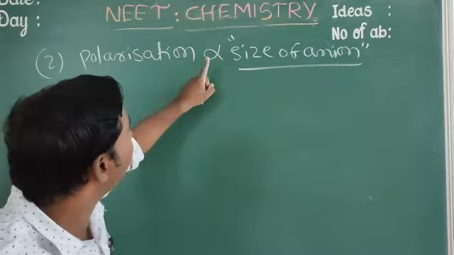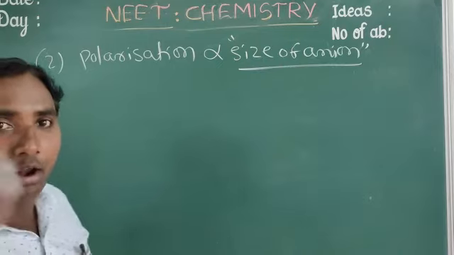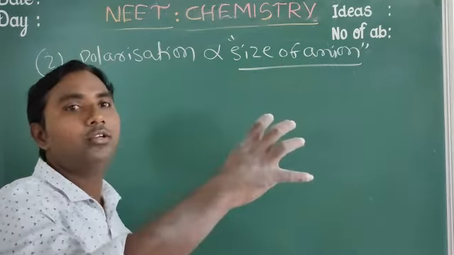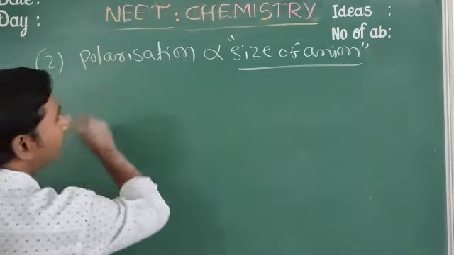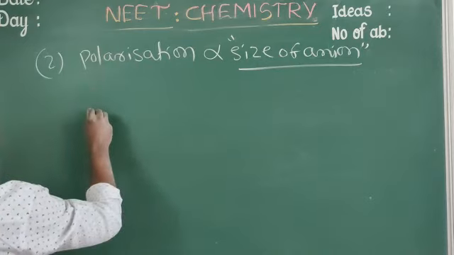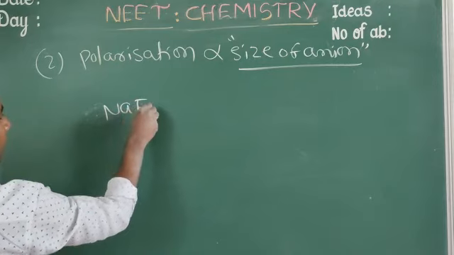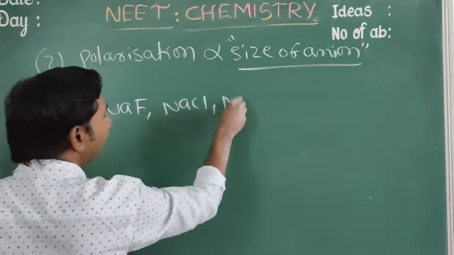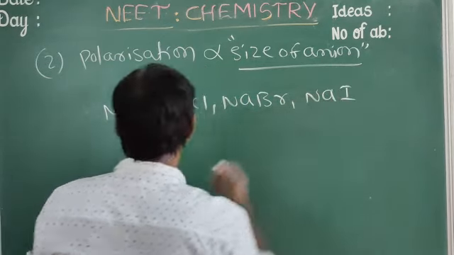Now polarization is directly proportional to the size of the anion, because a large anion is easily attracted towards the cation. For example, NaF, NaCl, NaBr, NaI.